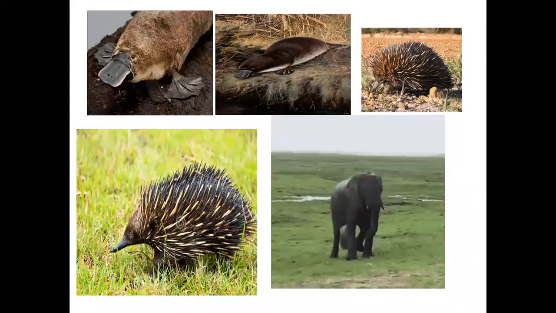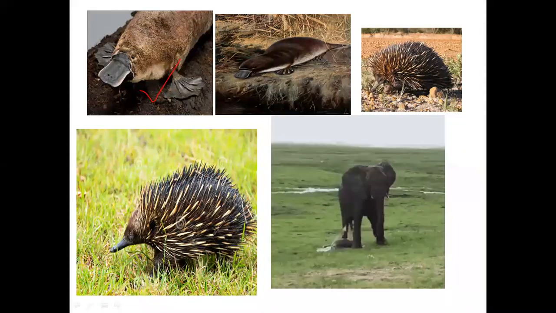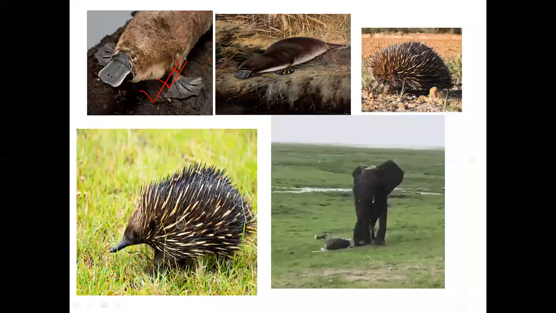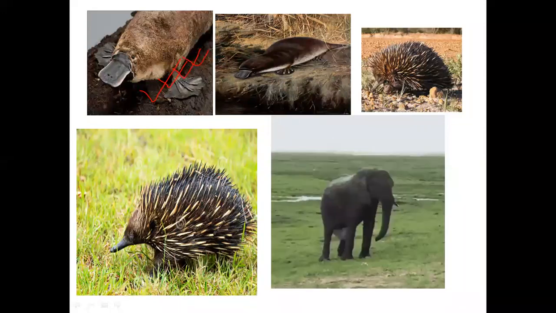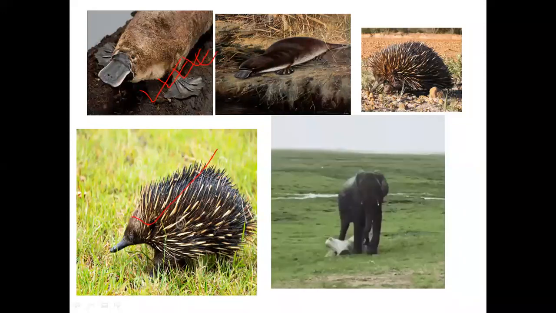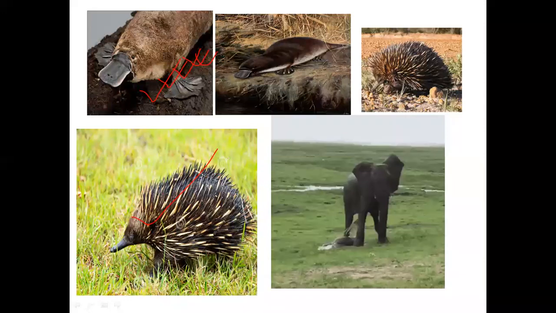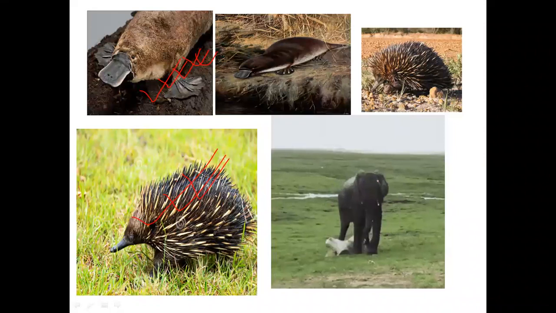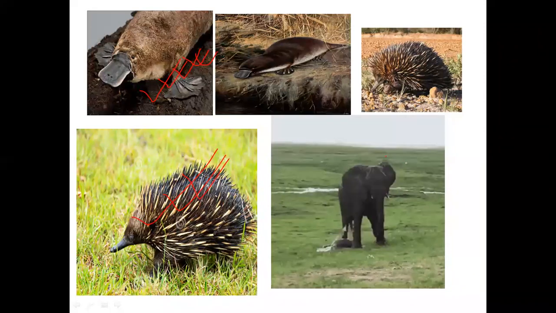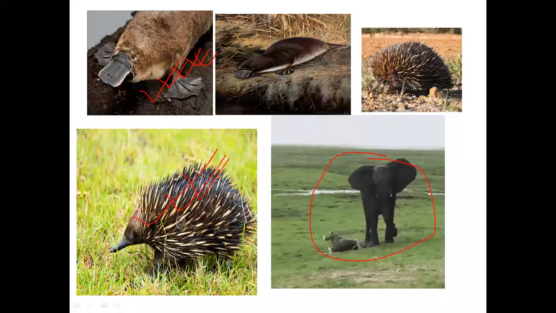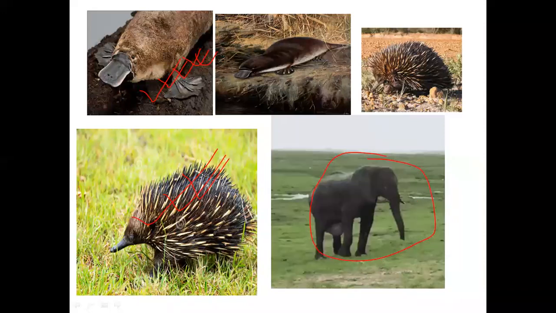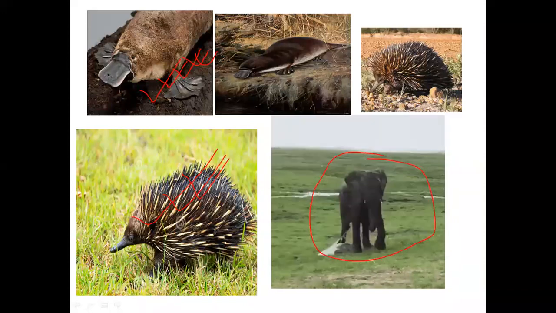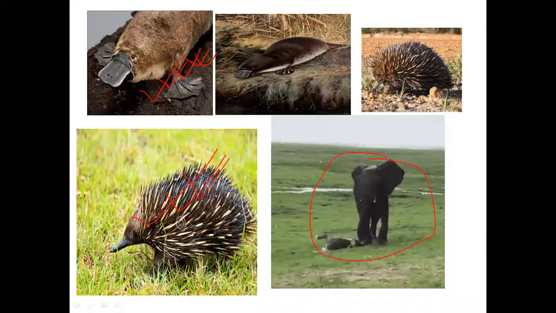And this is a platypus. Platypus is a mammal, and this is a spiny anteater. It is also a mammal, but it lays eggs. And in this picture, you can see an elephant giving direct birth to its baby, and they also have external ears.